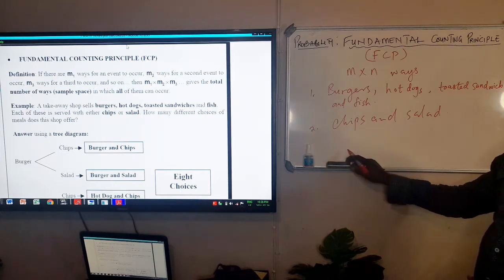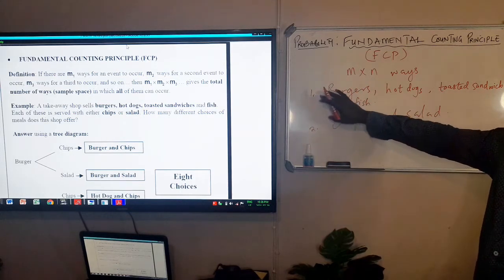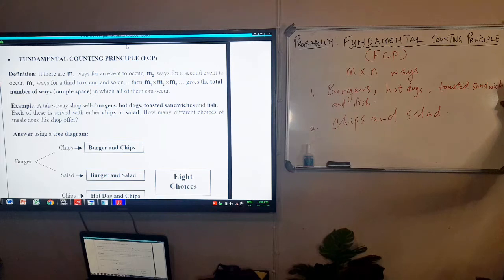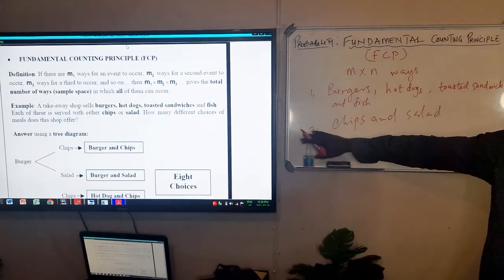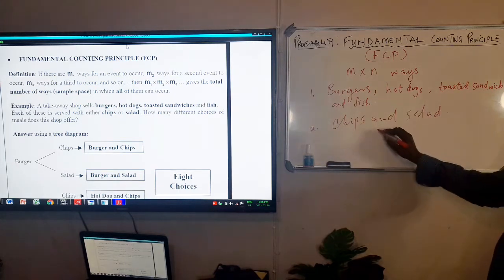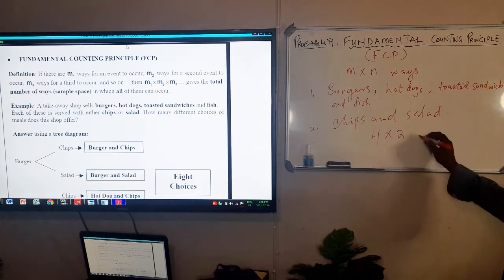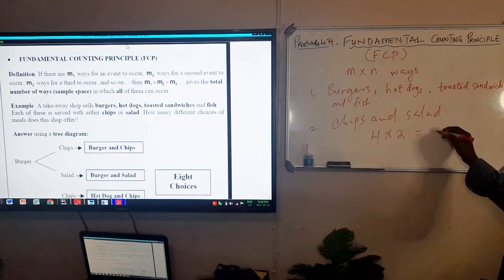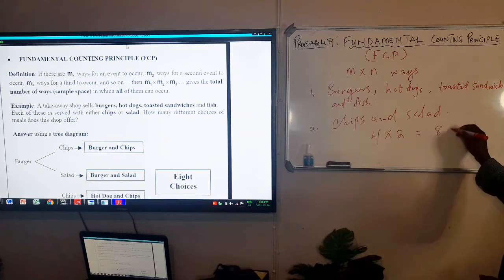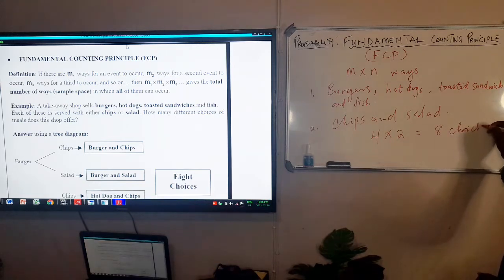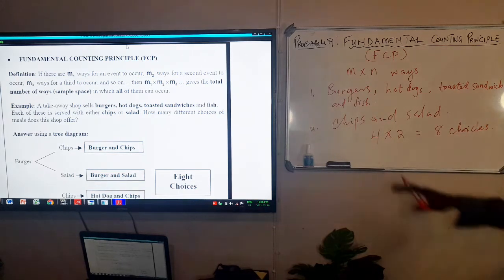In a simple way, you can see for choice number 1, you have 4 choices to make. And for choice number 2, you have only 2 choices. So in this case, your answer will be simply 4 times 2 choices. And therefore, you get how many choices? You get 8 choices. That is your answer. So you will get 8 choices in all.